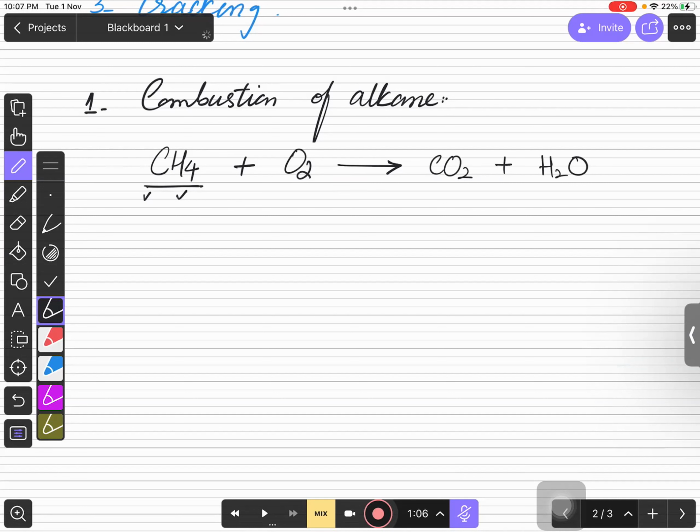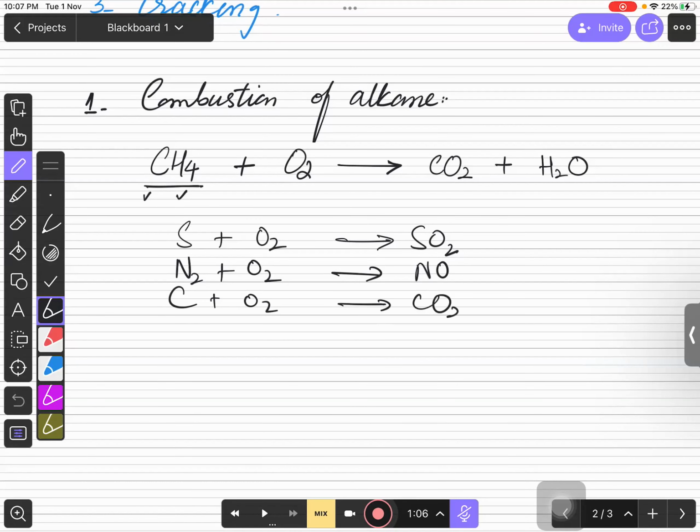Remember this. What I'm trying to say is that, for example, if you are burning any substance, for suppose you are burning sulfur, over here this is an element, right? So when you combust sulfur, it will form a compound with oxygen. If you combust nitrogen, it will form what? A compound with oxygen, right? If you combust carbon, it will form compounds with oxygen. For example, if you combust magnesium, it will form a compound with oxygen.